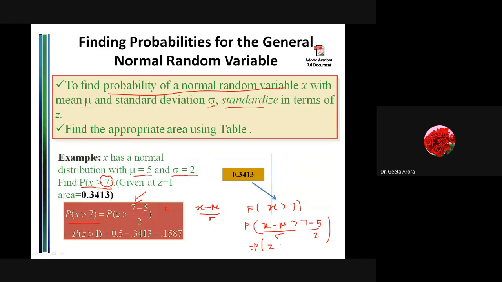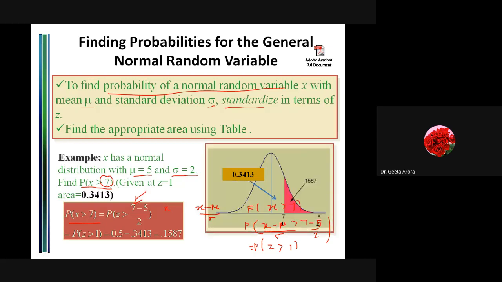So now it becomes the probability of z greater than 1. Again, if we talk about greater than 1, which area are we looking for? We are looking for the area on the right hand side. Correct? In terms of x, it was 7, but in terms of z, it becomes 1.